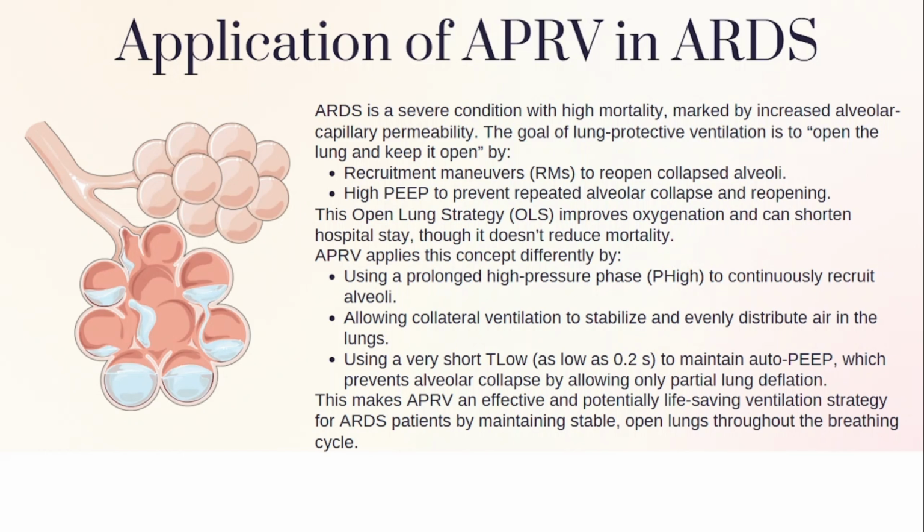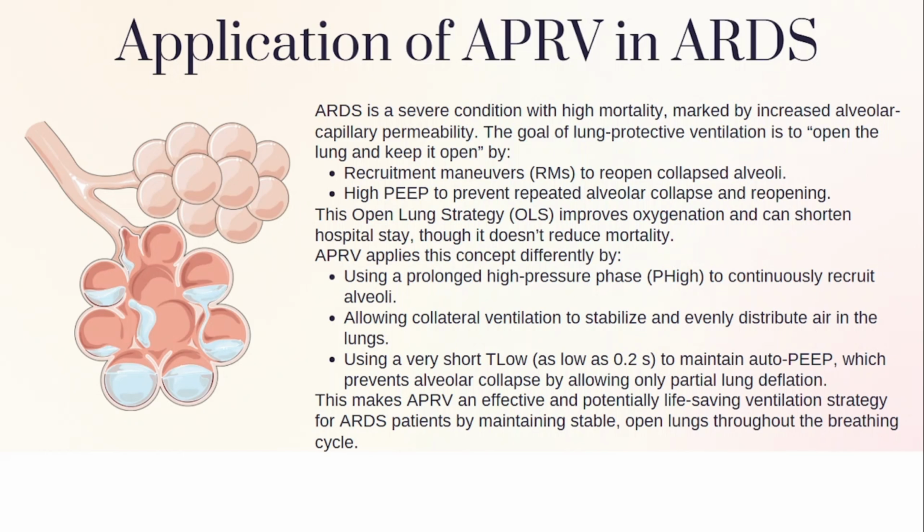We can open the lung by a recruitment manner, which reopens collapsed alveoli. And if we keep a high PEEP, it prevents the repeated collapse and reopening of alveoli. This open lung strategy improves oxygenation and shortens the hospital stay, though it doesn't reduce mortality.